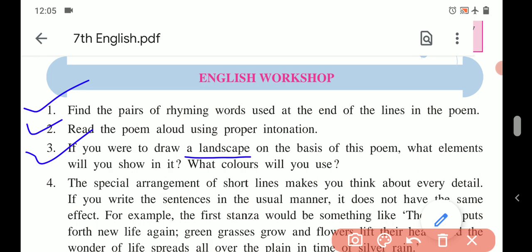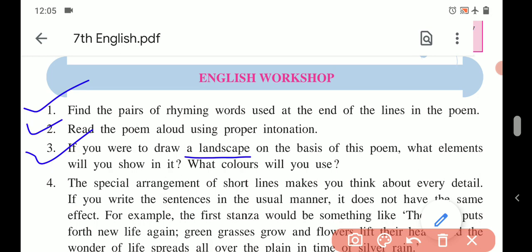So you can name them, that is green grass, flowers with lifted heads, then butterflies with colorful, silken wings, then rainbow, colorful rainbow, trees bearing green new leaves, then sky, boys and girls who are happy. So these are the elements I will show in that landscape.